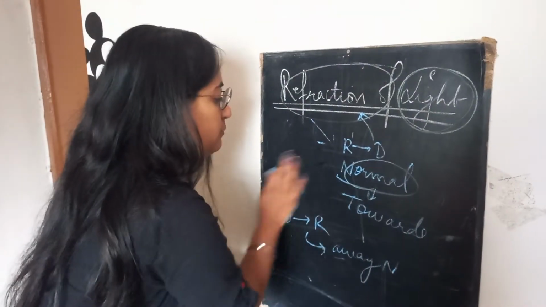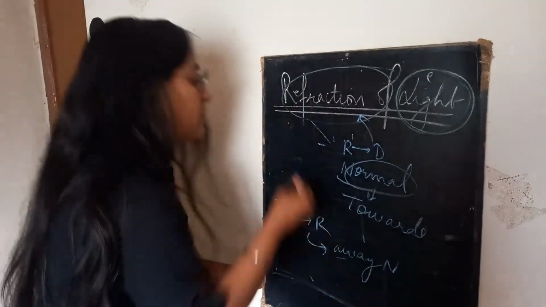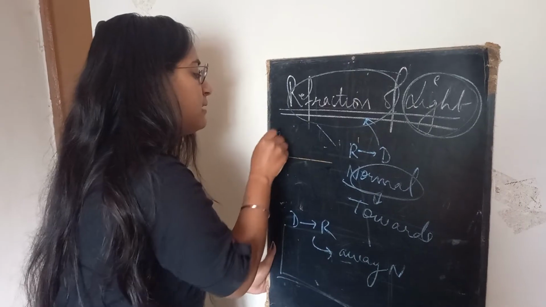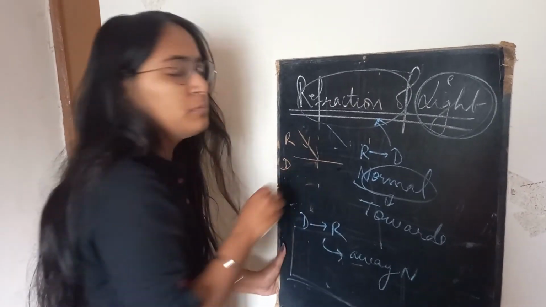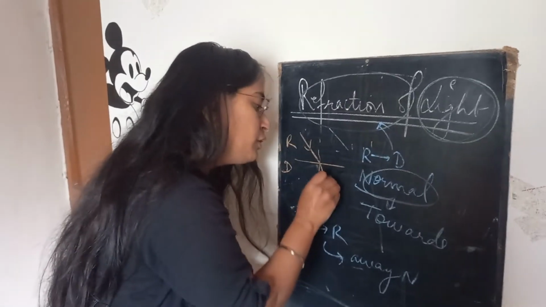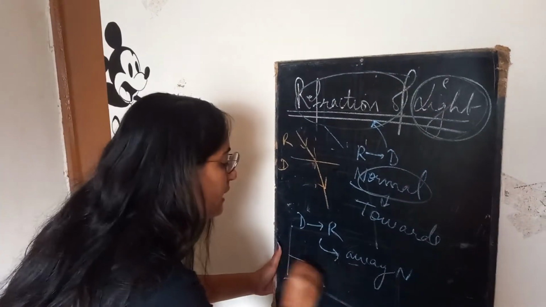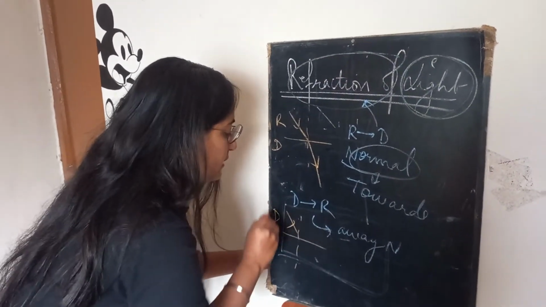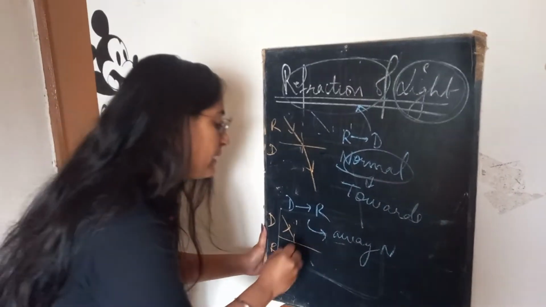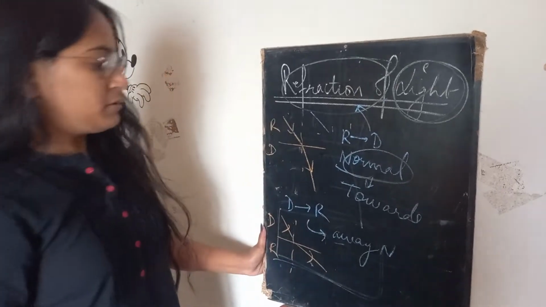How? Let me quickly draw a diagram. Here is an incident light, here is the normal, light will move towards normal. But in the other case, here is an incident light, let here be denser medium, here be rarer medium, then light will move away from normal.